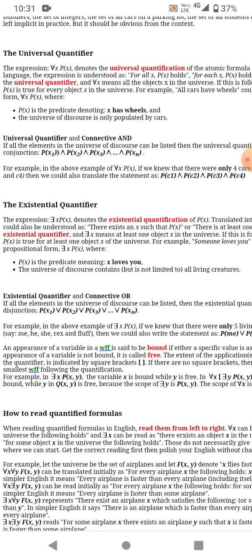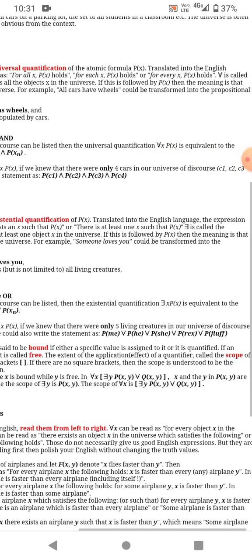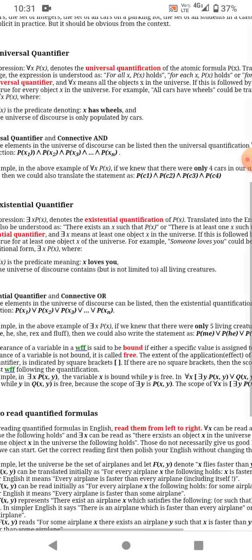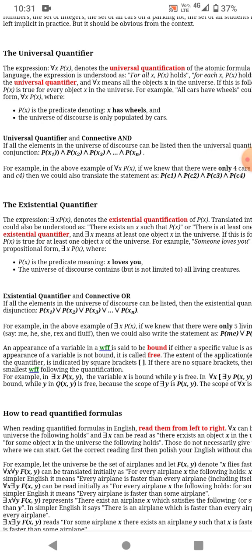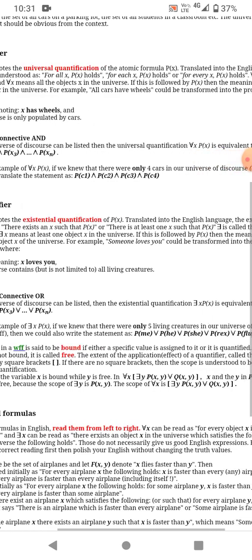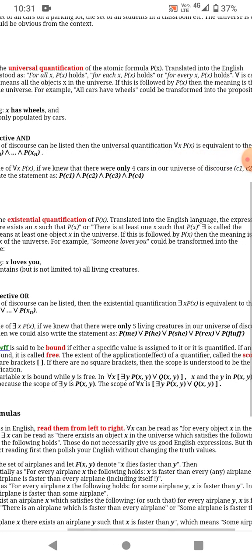The next one is existential quantification. The expression "there exists x, P(x)" denotes existential quantification of P(x). Translated into English, the expression could be understood as "there exists an x such that P(x)," or "there is at least one x such that P(x)."